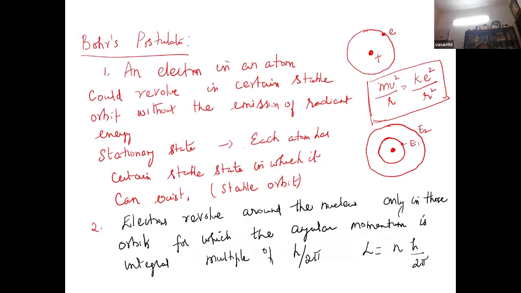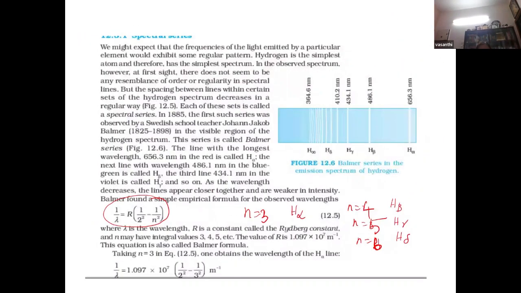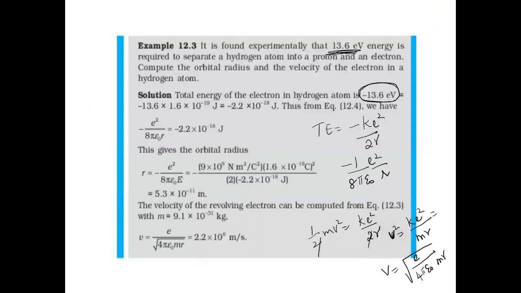So what are the drawbacks of the Rutherford model? What are the drawbacks? The stability of the atom could not be explained.